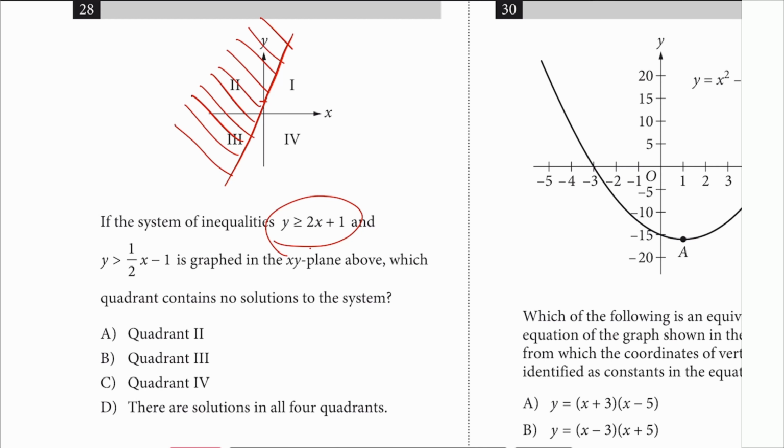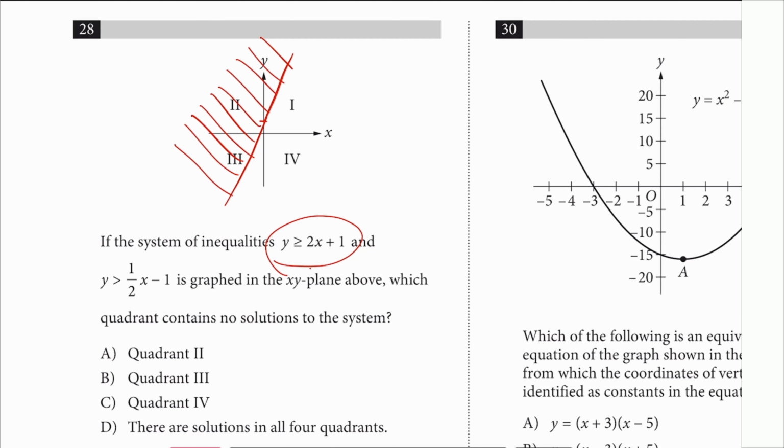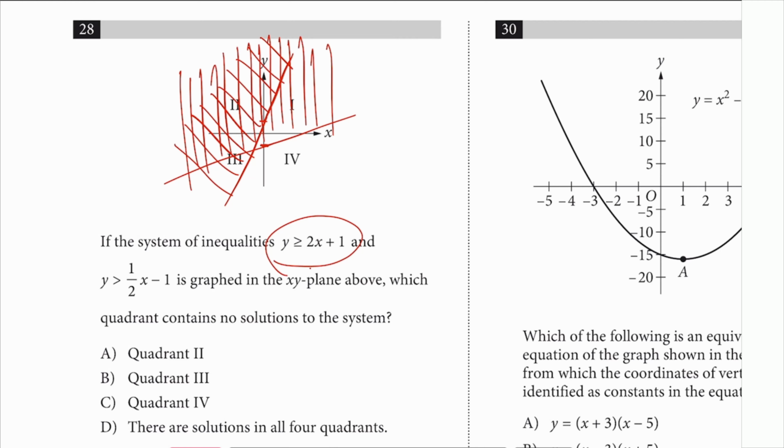And then y is greater again, so you start at -1 this time. Kind of flat, so something like that. And then it's greater again, so something like this. If everybody sees, the solution region will be all the overlappings over there, the ones I just highlighted.